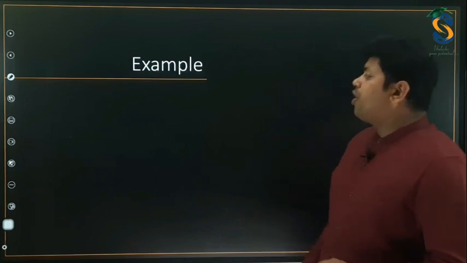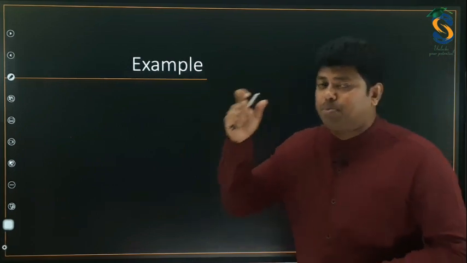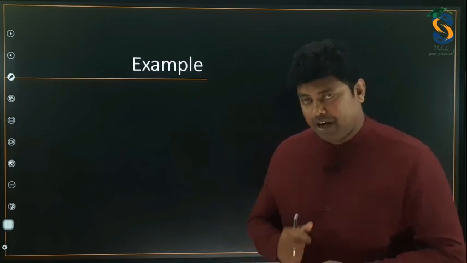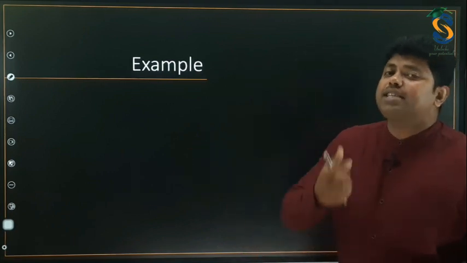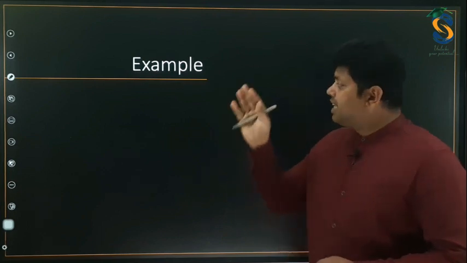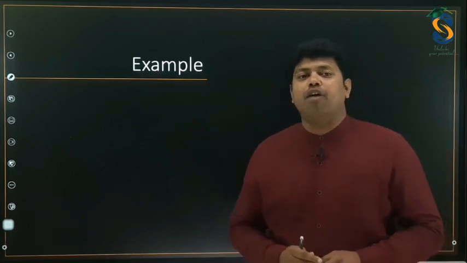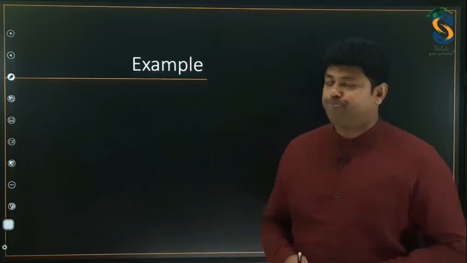The problem, as I said, is the transportation problem, in short called TP. I'll make you understand the meaning of transportation problem.